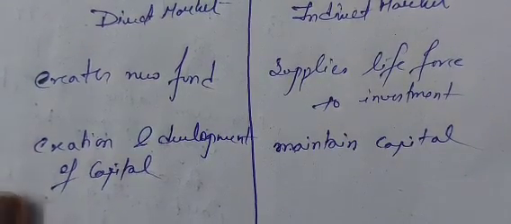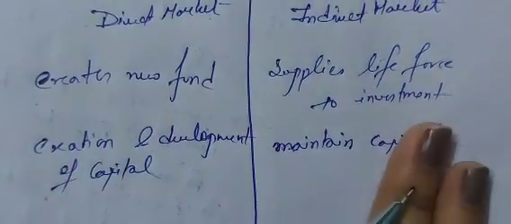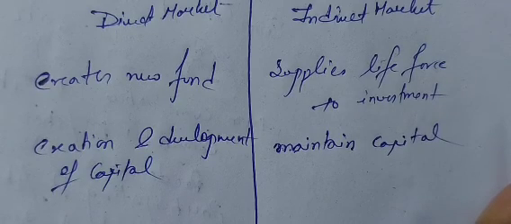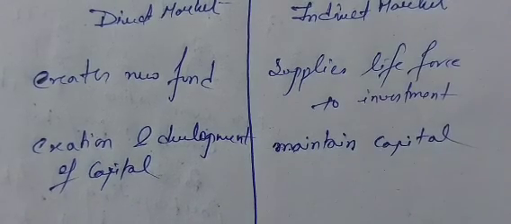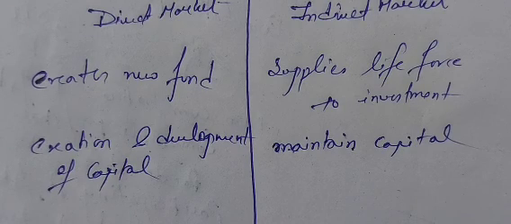So this helps in creation, this helps in maintenance, this helps in creation of new fund, this provides life force to investment. Clear? Is it clear? Okay, so these are the basic differences between the new issue market and primary market. So the growth of new issue market is very much required for the economic welfare of the country. Yes or no?